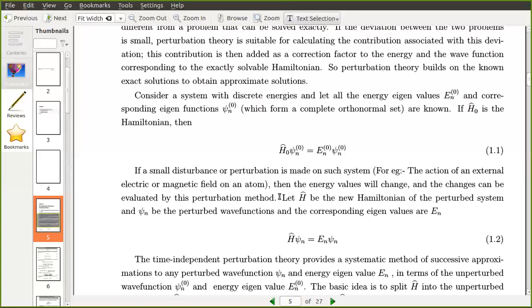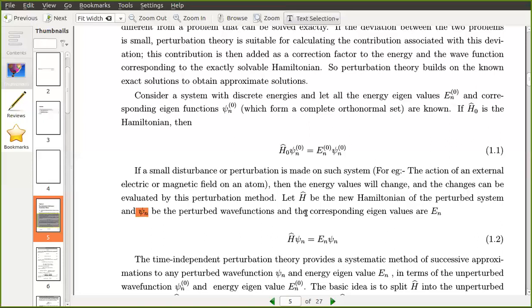Okay, so let capital H be the new Hamiltonian. When you apply perturbation, H0 becomes H, the new Hamiltonian of the perturbed system, and let psi n be the perturbed wave function.